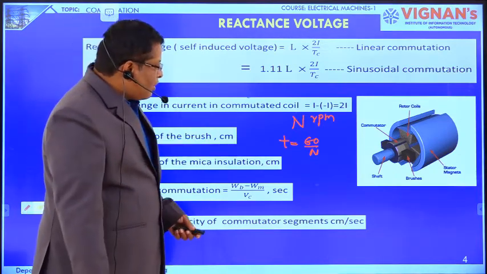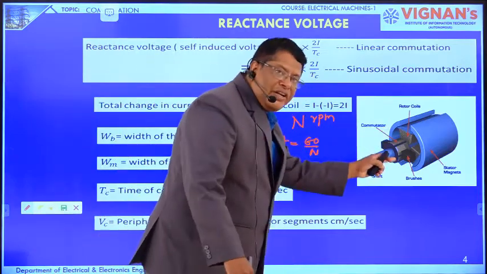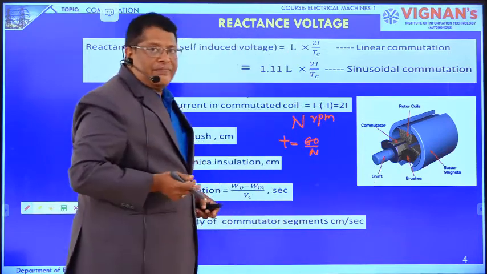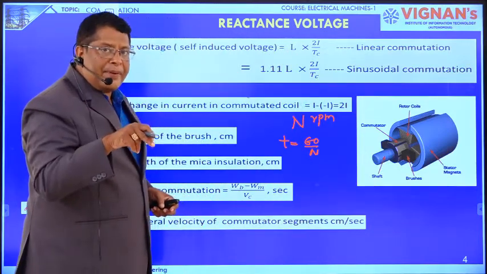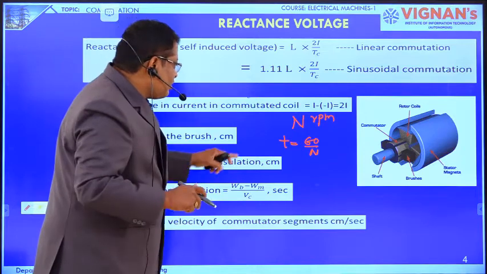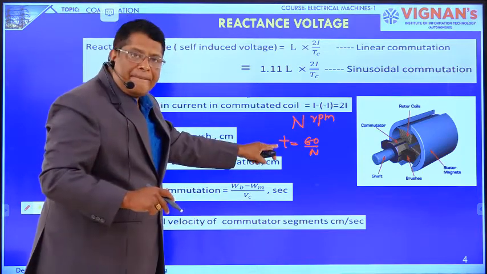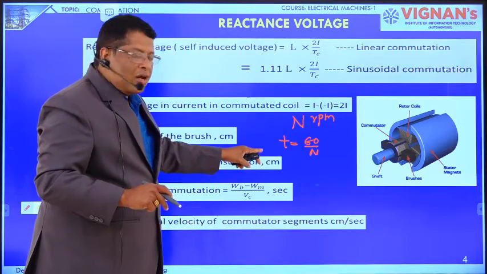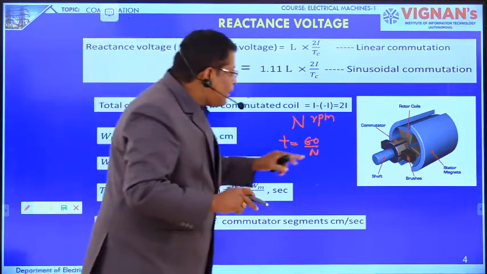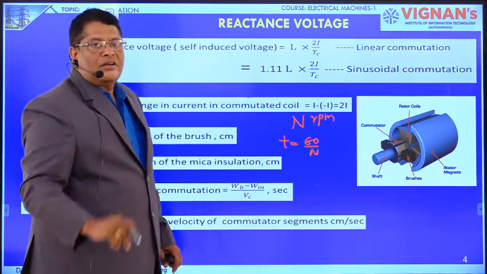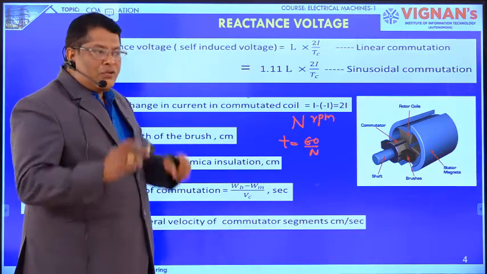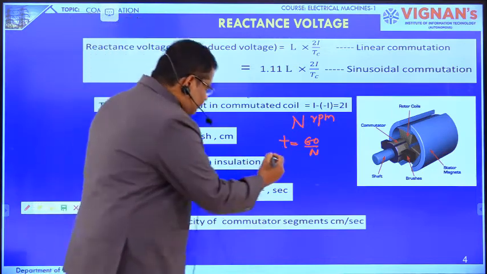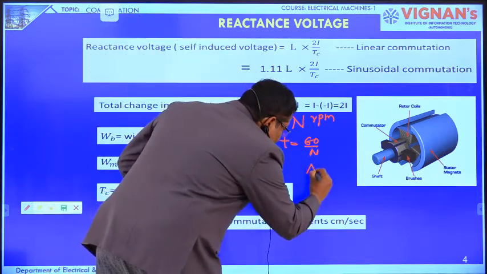If the armature completes one revolution, the commutator also will be completing one revolution. This time is equal to the time required to complete one revolution of the commutator. In one revolution of the commutator, the distance moved is pi into d.